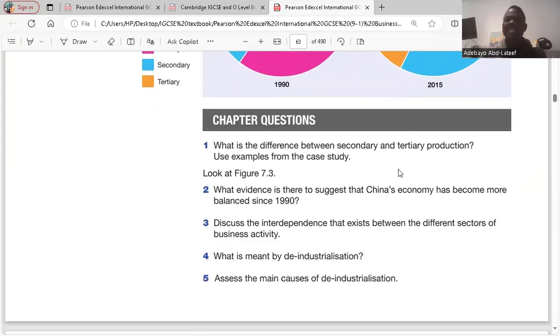They said, what is meant by deindustrialization? Deindustrialization occurs when an industrialized economy stops manufacturing. When there's industrialization, it means manufacturing is increasing. But deindustrialization means decline in manufacturing. You can write decline in manufacturing sector. Is it clear, please? Yes, for question 4. I think it's clear. Okay. So go to question 5.